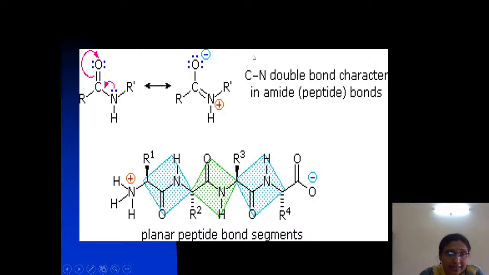So there is no freedom to rotate because of the partial double bond character, and that limits the movement of the peptide backbone, making the bond essentially planar. Hence the whole structure is considered planar.